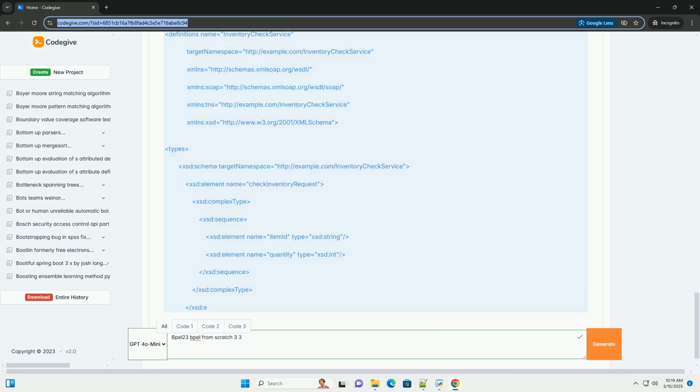Variables. Containers for storing data used within the process. They can hold message payloads, simple data types, or more complex XML structures. Correlations. Mechanisms to relate multiple invocations or messages to the same process instance. Useful for long-running processes and asynchronous interactions. Fault handling. Mechanisms to handle errors and exceptions that may occur during process execution. Scope. Defines a local context for variables, fault handlers, and compensation handlers.